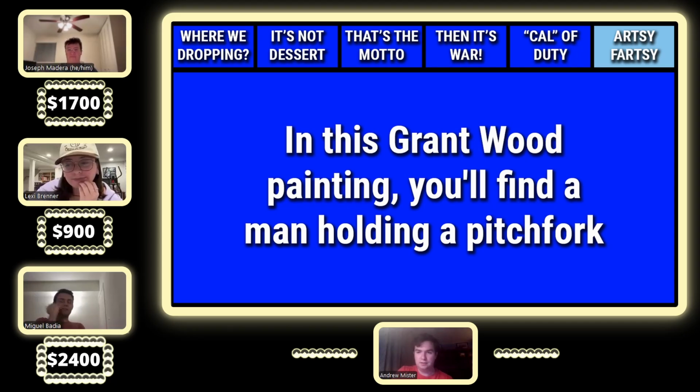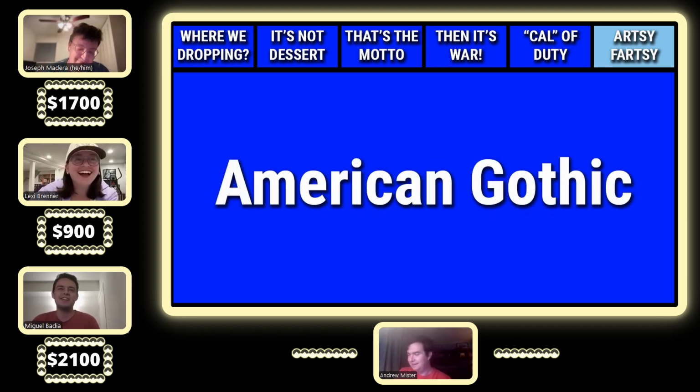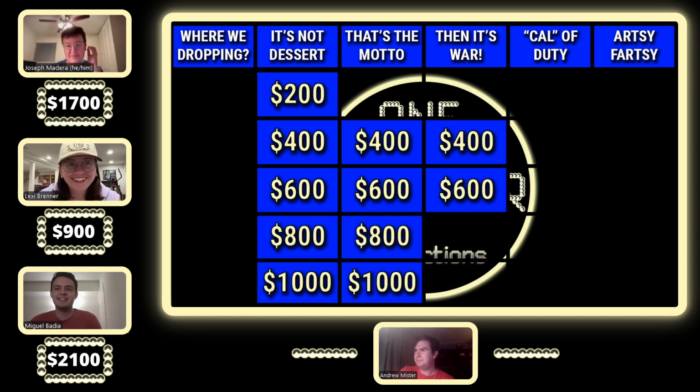Oh God, the one where he looks angry. I don't know. What is man standing in front of his house with a pitchfork? Wow, what a great guess. You were actually so close. You're a lot closer than you think, Miguel. It's actually something American: American Gothic. I knew it was something like that, of that vibe.